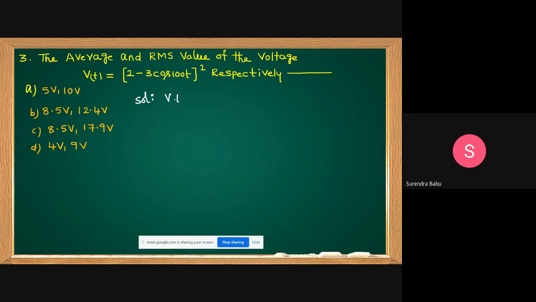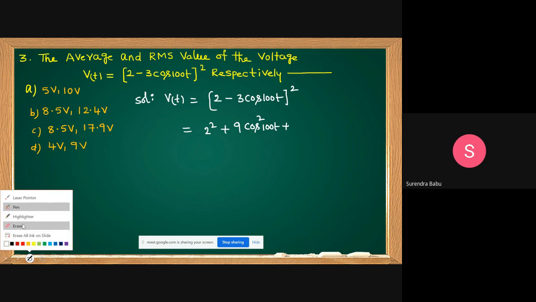V of t equal to 2 minus 3 cos 100t, whole square. A minus b whole square. 2 square plus 9 into cos square 100t. A square plus b square minus 2ab.